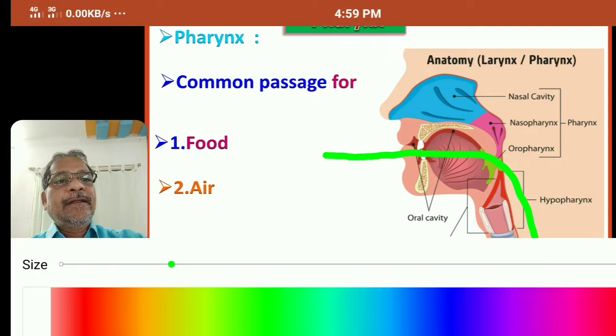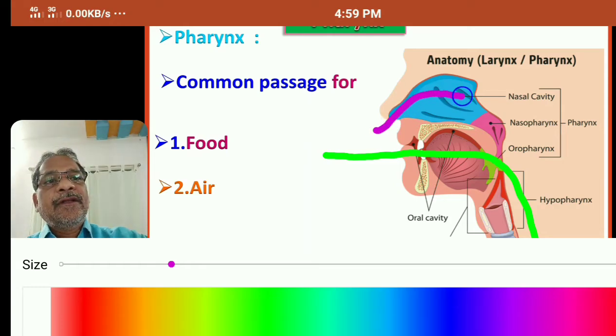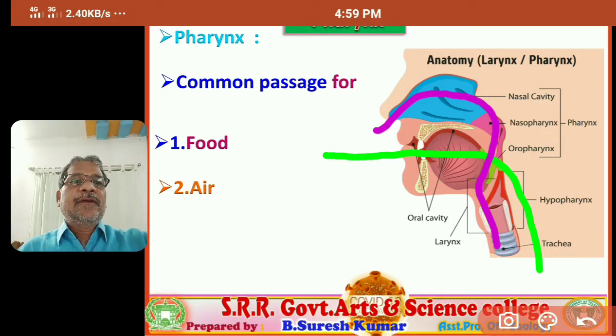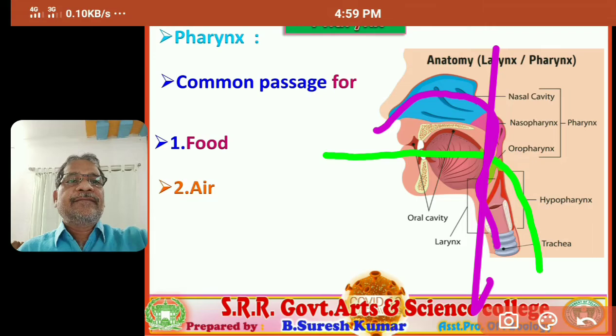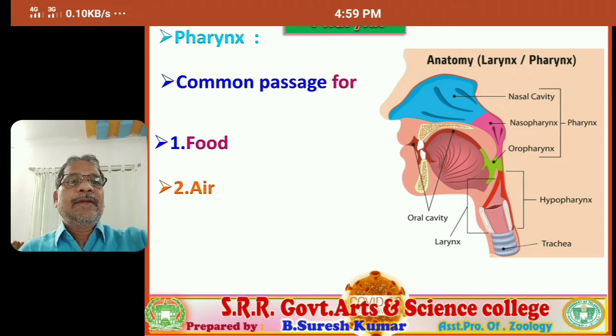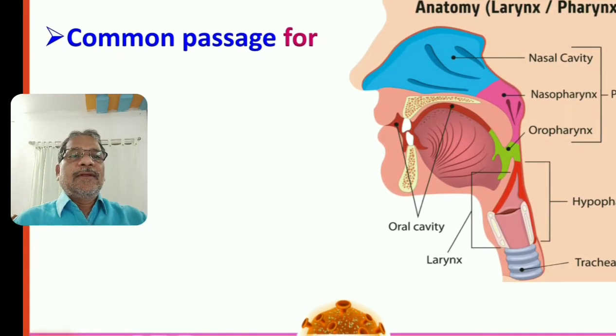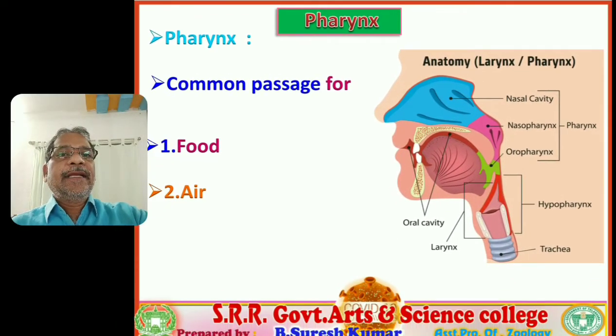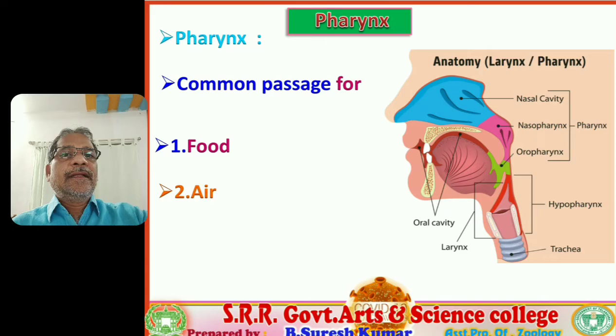In the same manner, the air goes through the nose, nasal cavity, nasopharynx, and pharynx, and enters the larynx in this fashion. So you observe the junction. Okay, clear. So it is a common passage for both food and air. Right.